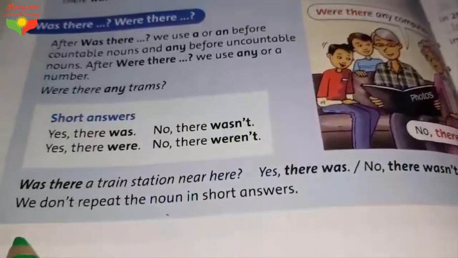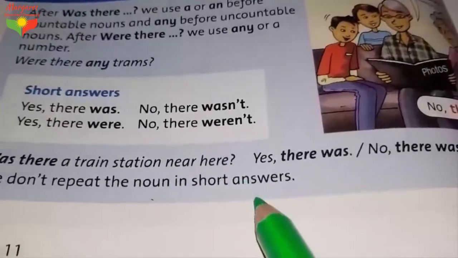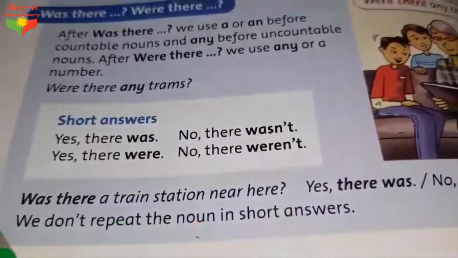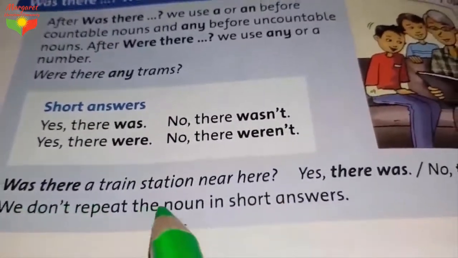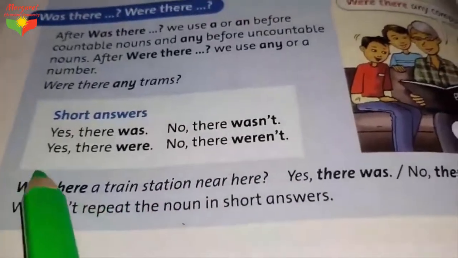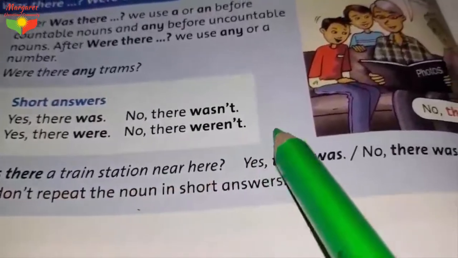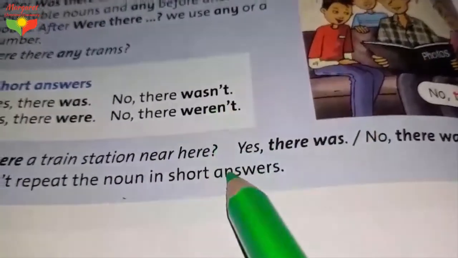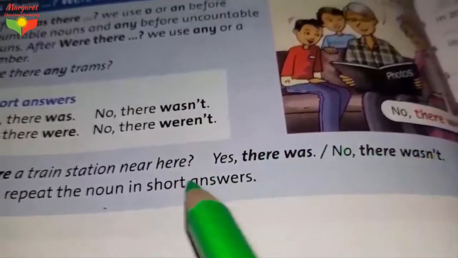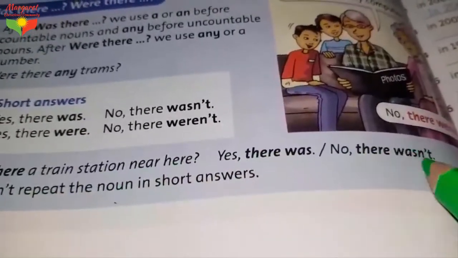It's another example. We don't repeat the noun in short answers. What does that mean? Let me read it again. We don't repeat the noun in short answers. It means that here we have this example. Was there a train station near here? When you answer the question, you can say yes, there was, no, there wasn't. You don't need to say yes, there was a train station, or no, there wasn't a train station.